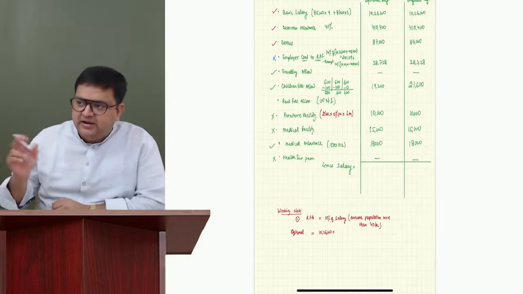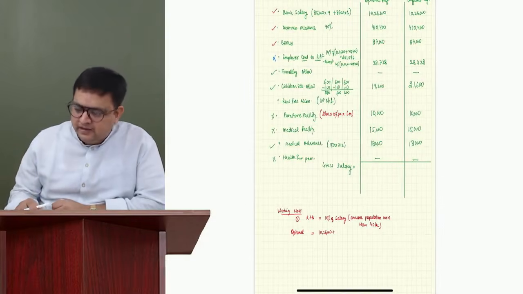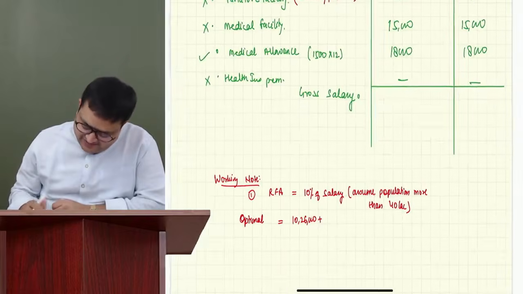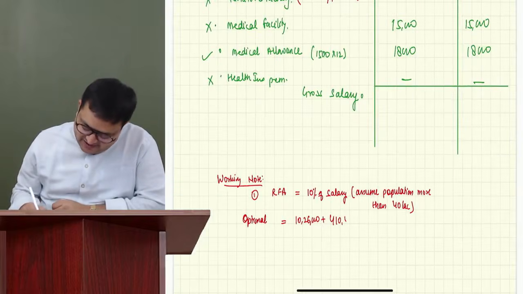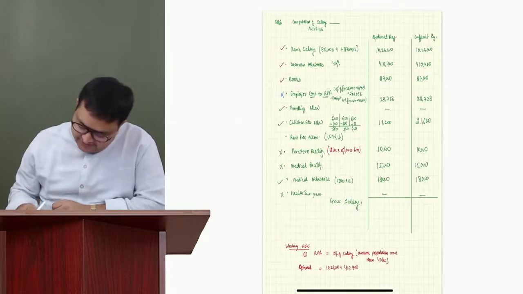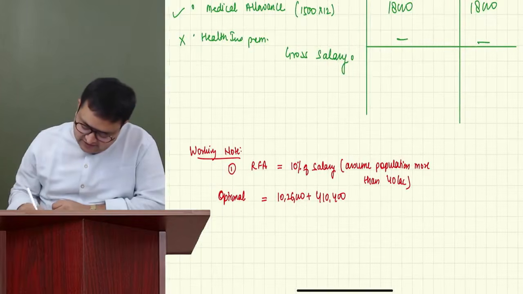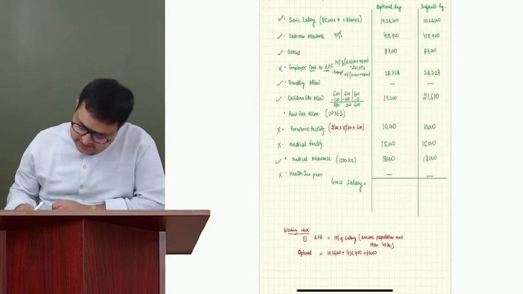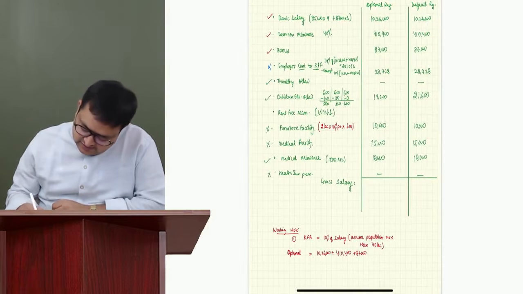DA, bonus: entire DA was forming part. Tipa has calculated this for me: 4,10,400. Thank you, Tipa. Bonus 87,000. Then traveling allowance 18,000.